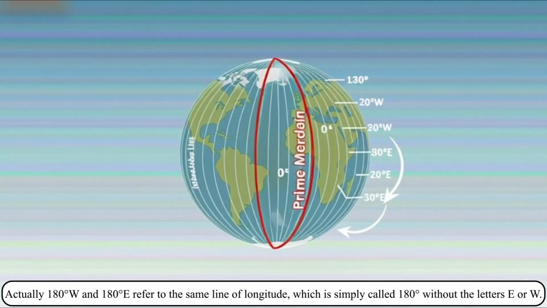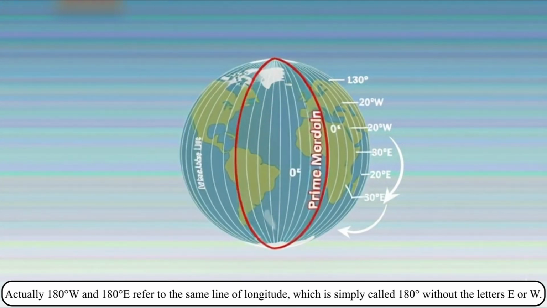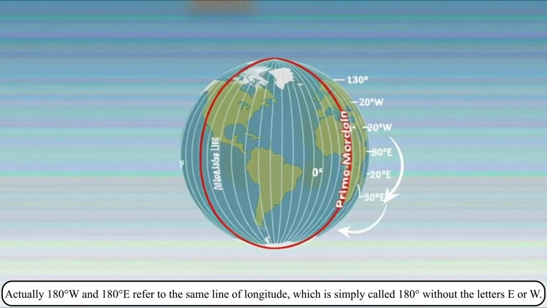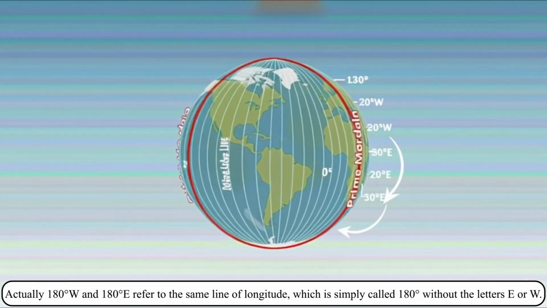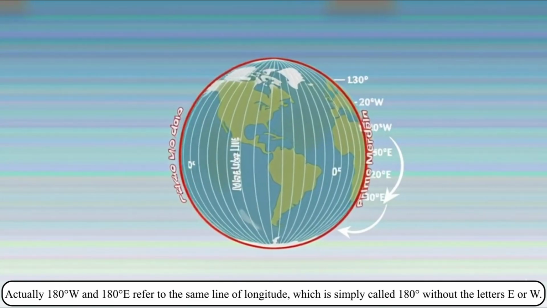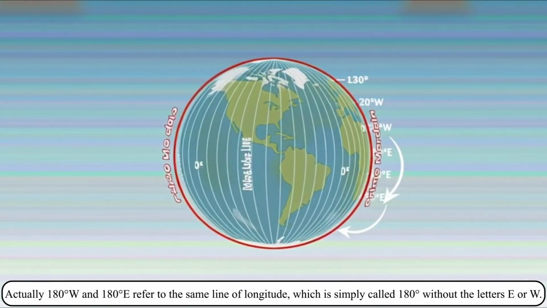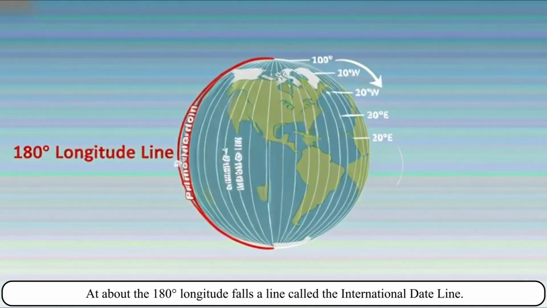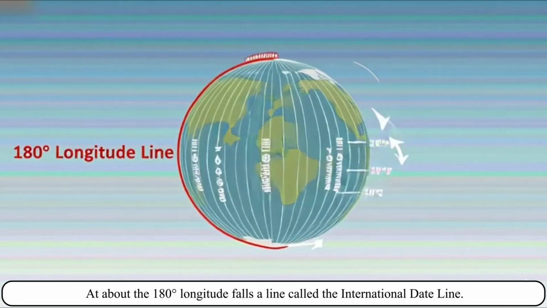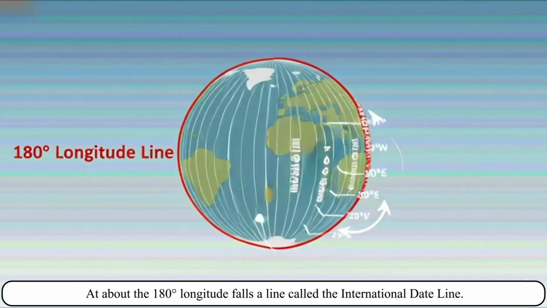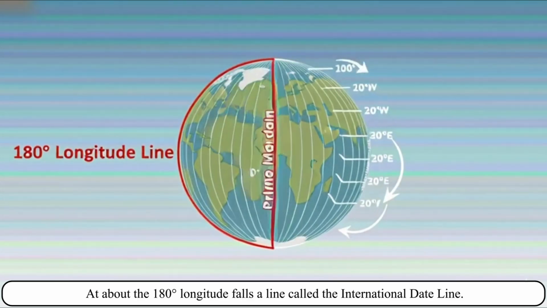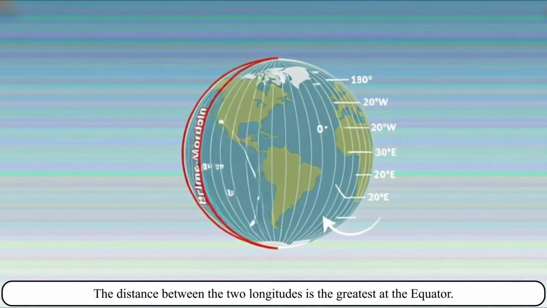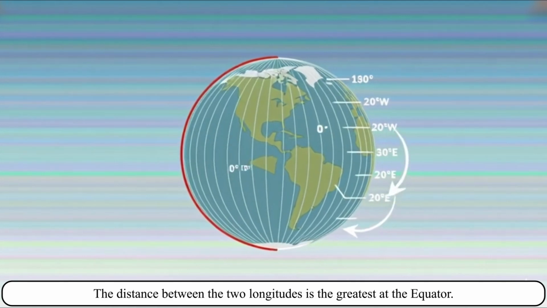Actually, 180 degree W and 180 degree E refer to the same line of longitude, which is simply called 180 degree without the letters E or W. At about the 180 degree longitude falls a line called the International Date Line. The distance between the two longitudes is the greatest at the equator.